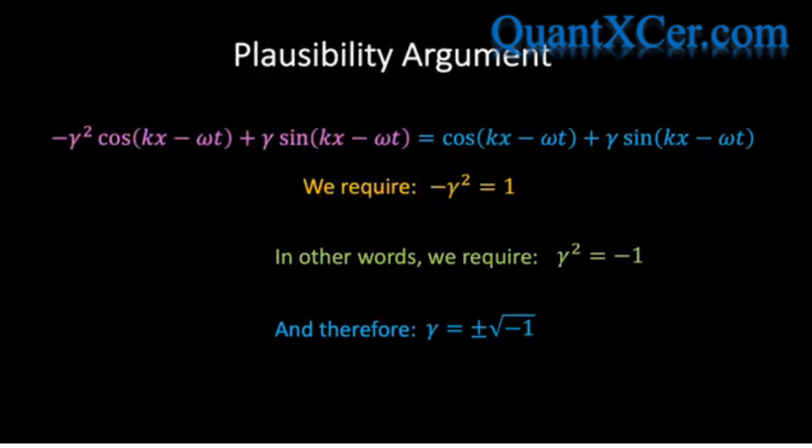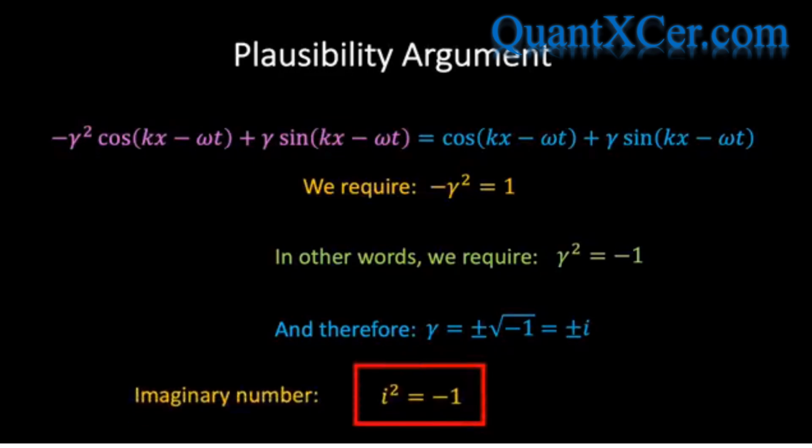Surely this doesn't make sense. After all, you remember being taught at school that it's not possible to take the square root of a negative number. However, let's take this possibility seriously for a moment and define the square root of minus 1 as being equal to i, where i is referred to as an imaginary number, which is simply a number with the property that i squared equals minus 1.